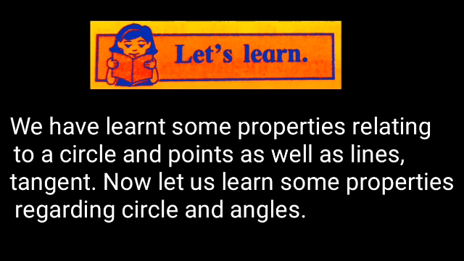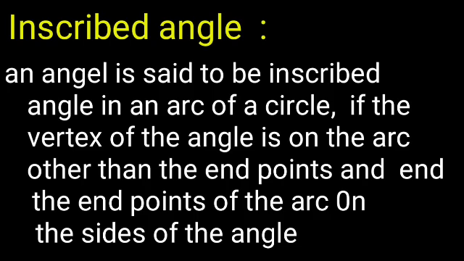Let us learn. We have learned some properties relating to a circle and points as well as lines, tangent. Now let us learn some properties regarding circle and angles. Inscribed angle.